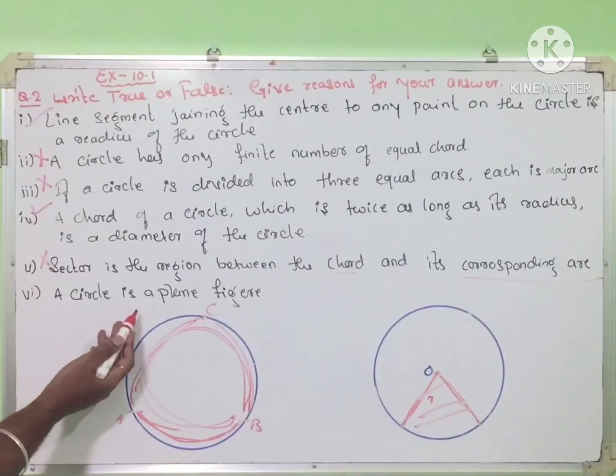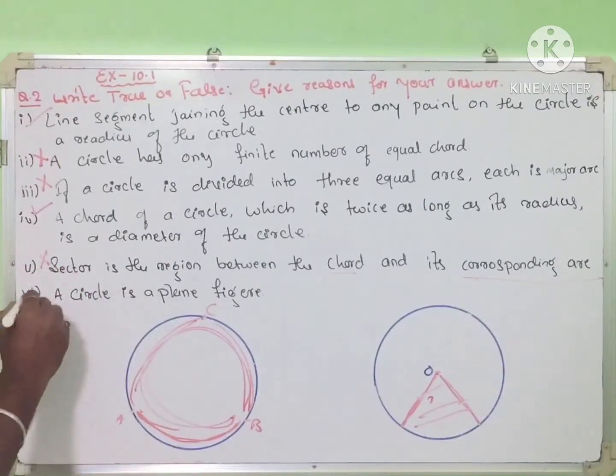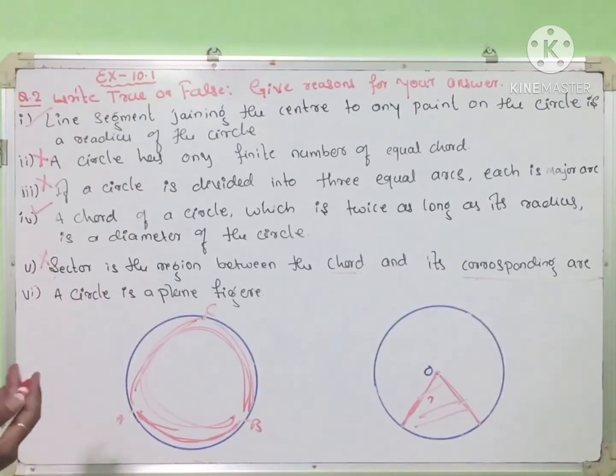Then, the circle is a plane figure. True. A circle is a two-dimensional figure. It is also called a plane figure. Is it clear?